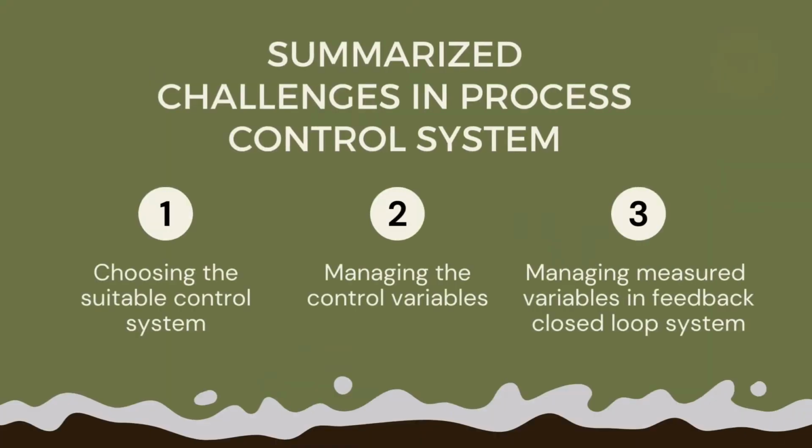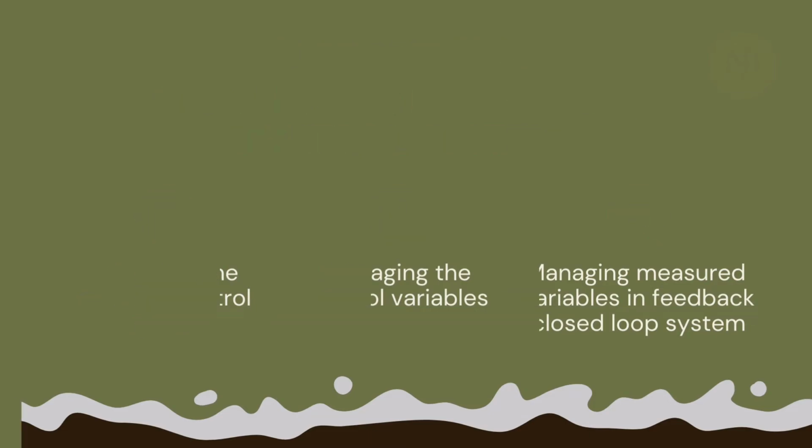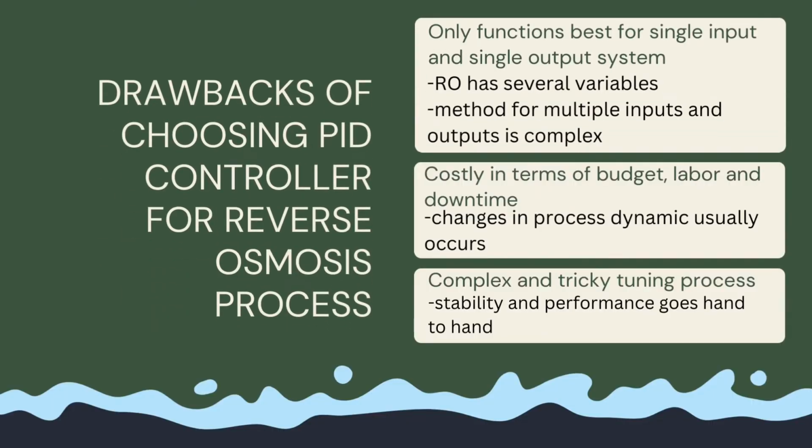In order to preserve the water quality and achieve zero waste, several challenges are prioritized in the process control system. The challenges are choosing the suitable control system, managing the control variables, and also managing measured variables in the feedback closed-loop system. However, using a PID controller also has its own drawbacks.